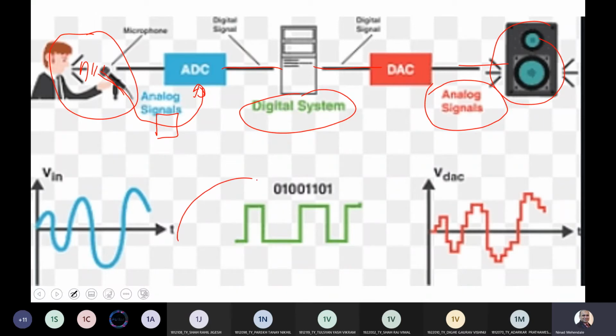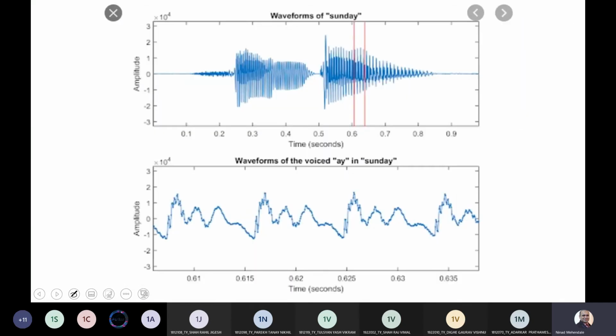So these are the steps the sound generally goes through, and the digital system might do any post processing on the sound, such as removing the background noise, which is our first experiment also. So we will learn how to remove background noise from the sound using this digital system.